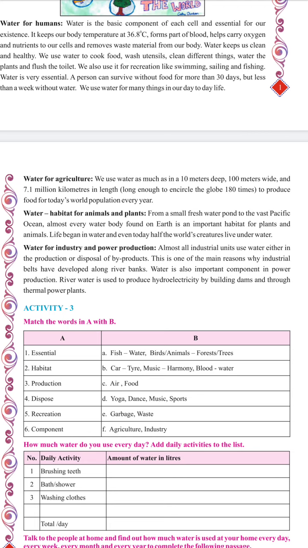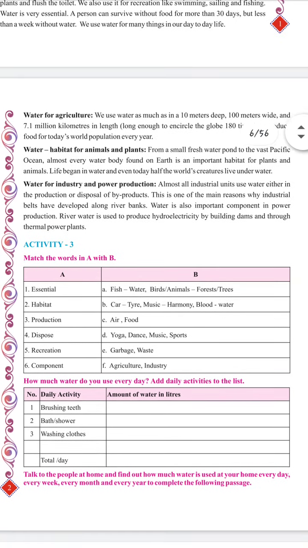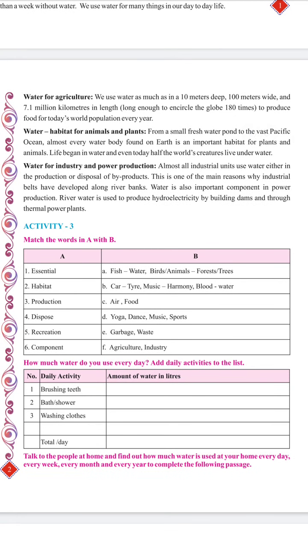So, it's a very big number, and that much water is used every year, not for a whole life. It is used every year to water the plants, the agricultural crops which we use as food. So, that is a very big number. That much water is used for us to do agriculture.